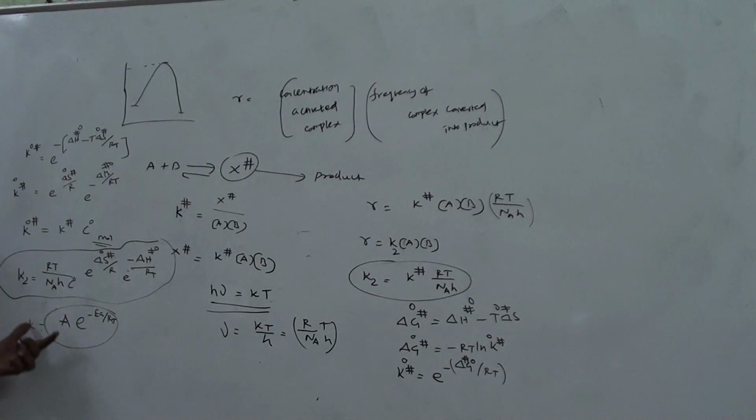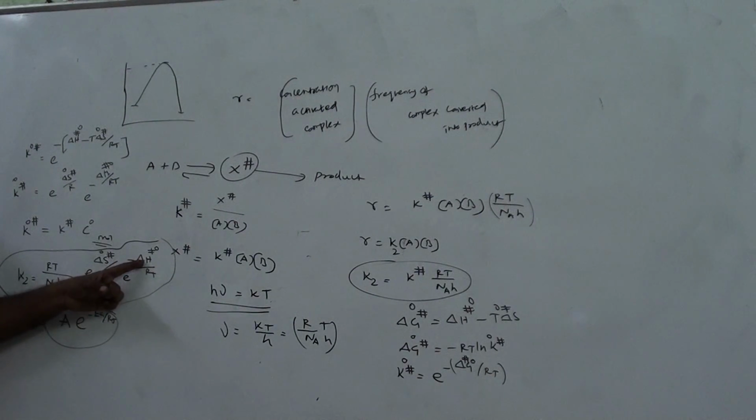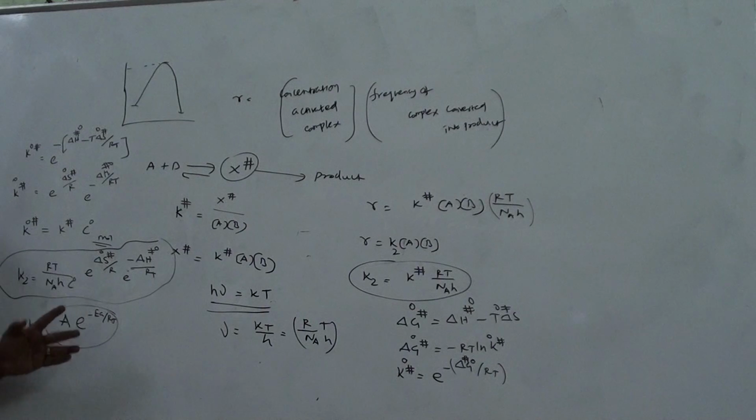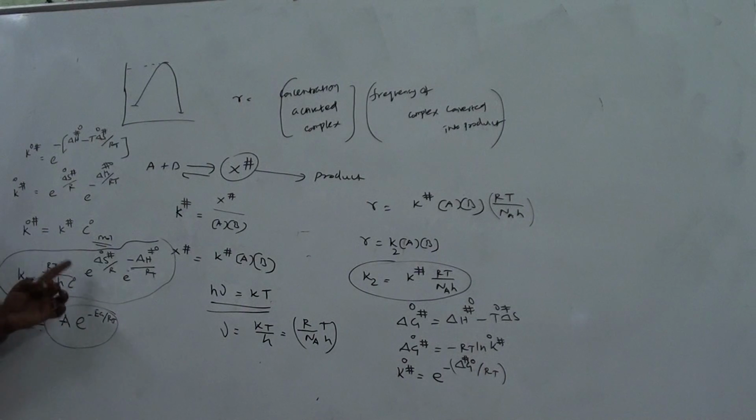So this is again brought into Arrhenius format. K2 equals A, this factor, e power minus EA by RT. Got it? EA corresponds to delta H, the activation enthalpy. But delta S naught by R is the additional factor, the steric factor, which is a controlling additional factor. The orientation should be in a more disordered manner.